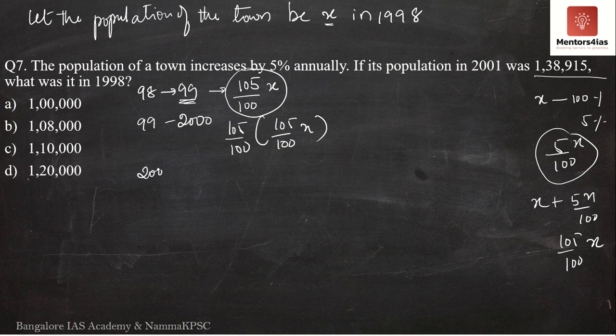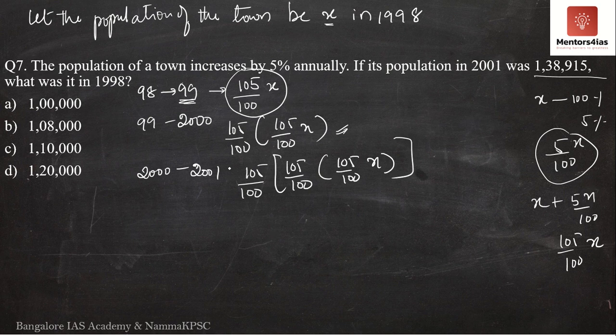Then from 2000 to 2001, there is once again a 5% increase. This 5% increase is over this population. So there is another 5% increase. So in the year 2001, what is the population? It is nothing but 105 by 100 into 105 by 100 into 105 by 100 into x. This is the population in 2001.